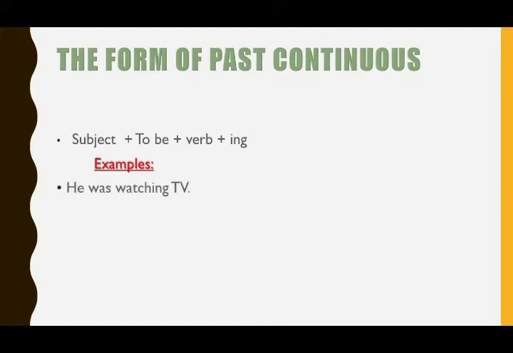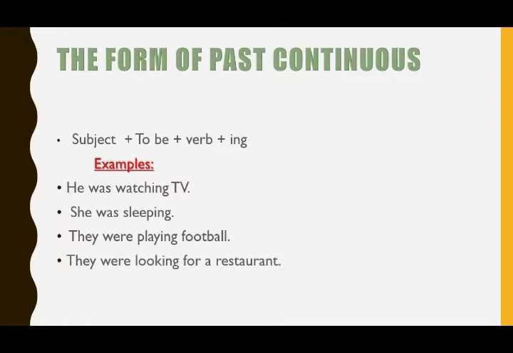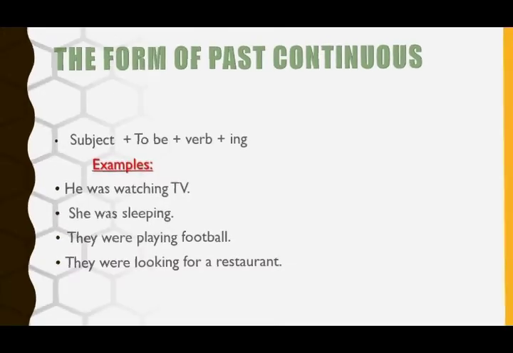We have some examples. He was watching TV. She was sleeping. They were playing football. They were looking for a restaurant. So please, he is the subject, was is the verb to be, watch is the verb and ing form. She is the subject, was is the verb to be in simple past, sleep is the verb ing form. They is the subject, were is the verb to be in simple past, play is the verb and ing form. Okay?